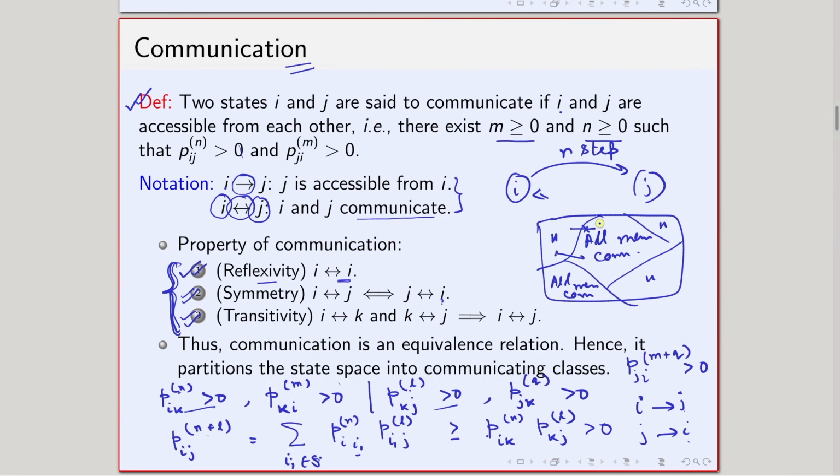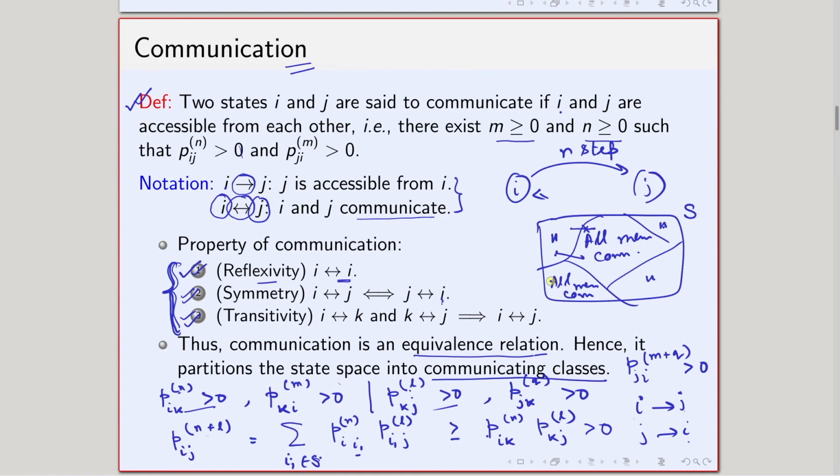That is basically the idea of communication, and it says that communication is an equivalence relation, and any equivalence relation partitions the set. In this case, the communication relationship partitions our state space into parts that are called the communicating classes. This is one communicating class, this is another, and another, and another.